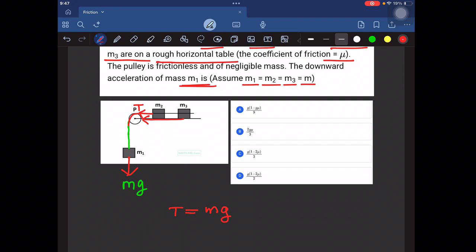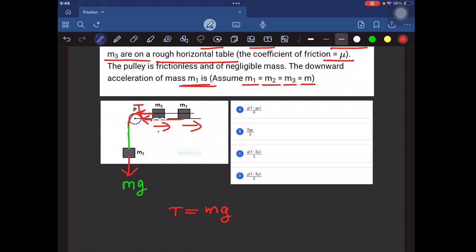What is the question asking? The value of m so that it can stop the motion. If we don't place m, this m1g pushes m2 and they move. If you place m, there will be no motion, because m1g is cancelled by the frictional force on the surface. So we can equate m1g equal to mu into m plus m2 into g.